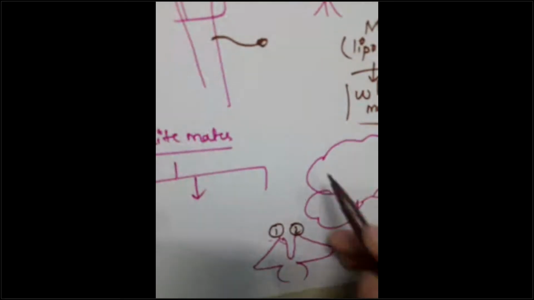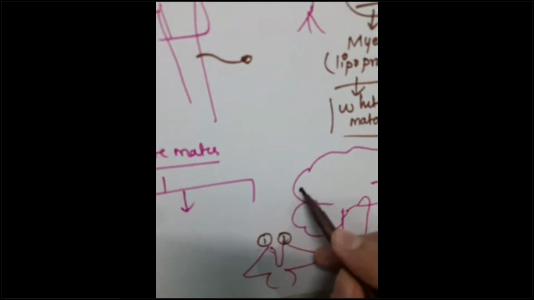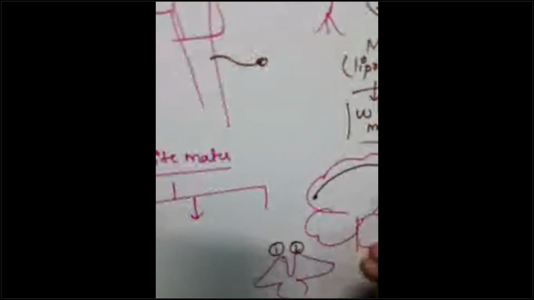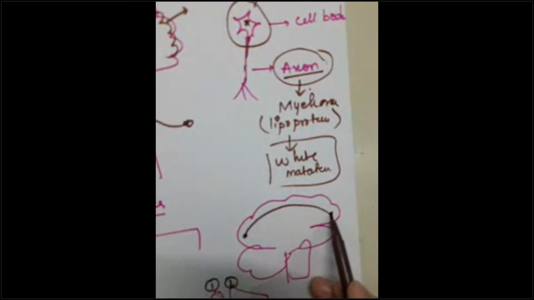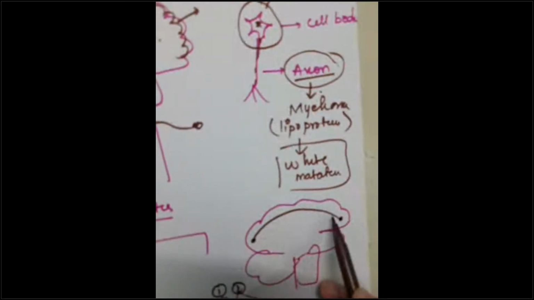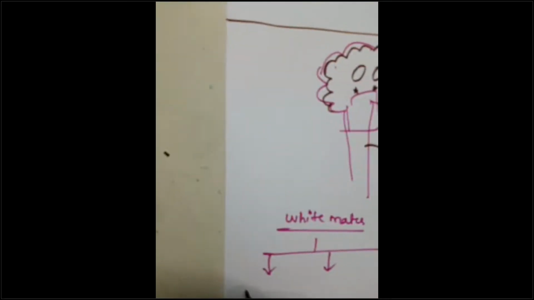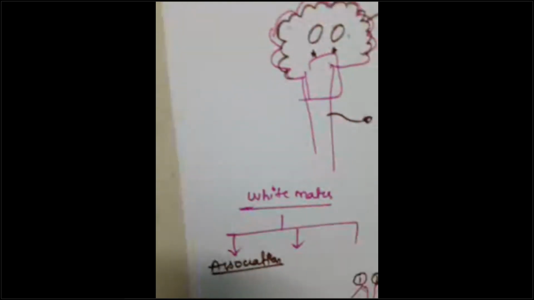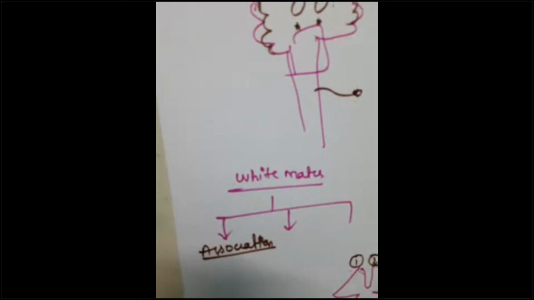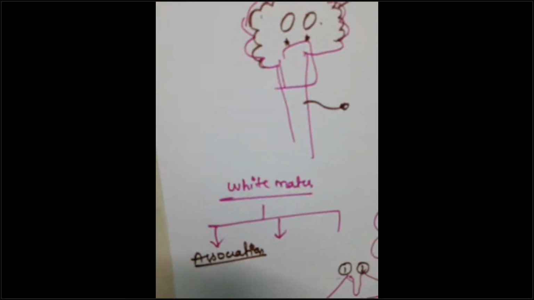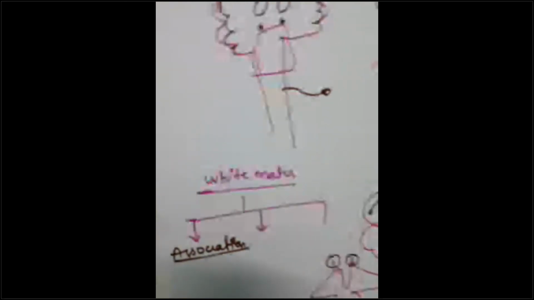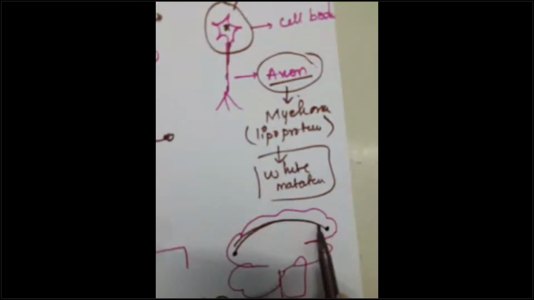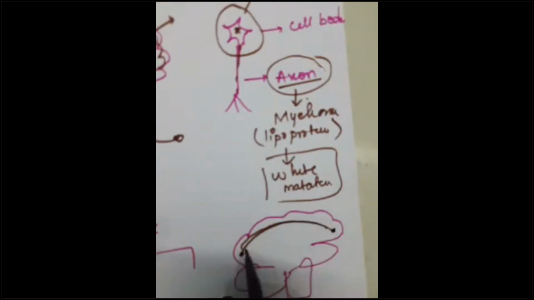If the white matter is connecting the back part of the cerebral hemisphere with the front part of the cerebral hemisphere like this, two parts of the same cerebral hemisphere in the antero-posterior axis, that is known as the association fiber, guys. You all know this. This is just a revision for you. Our topic will start right now, but let us build the concept first. So the association fiber is one of the white matter fibers connecting two parts of the same cerebral hemisphere. Note it down.